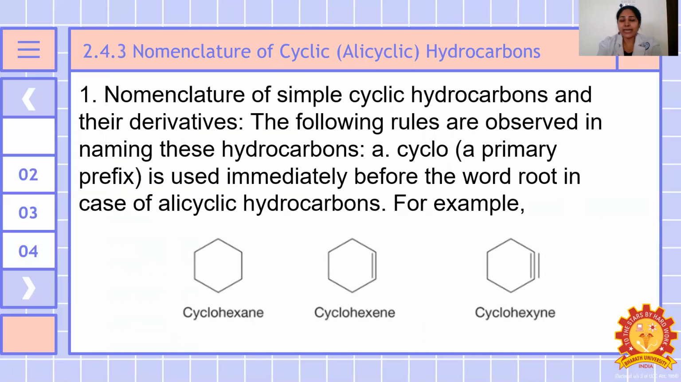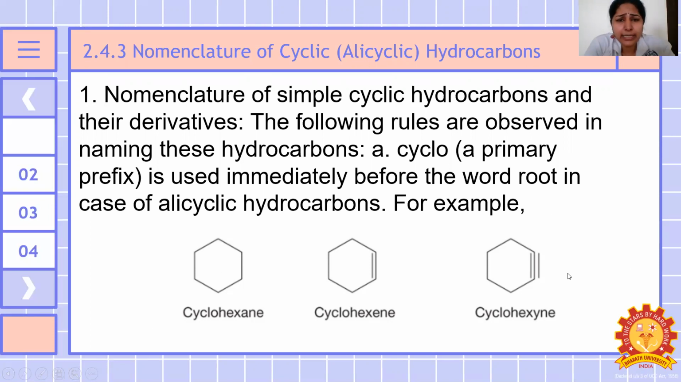Nomenclature of the cyclic, alicyclic hydrocarbons. Nomenclature of the simple cyclic hydrocarbons and their derivatives. The following rules are observed in naming the hydrocarbons. Cyclo, a primary prefix, is used immediately before the word root in case of an alicyclic hydrocarbon, for example, cyclohexane, cyclohexene. Cyclohexane because of the single bond here, cyclohexene because of the double bond here.